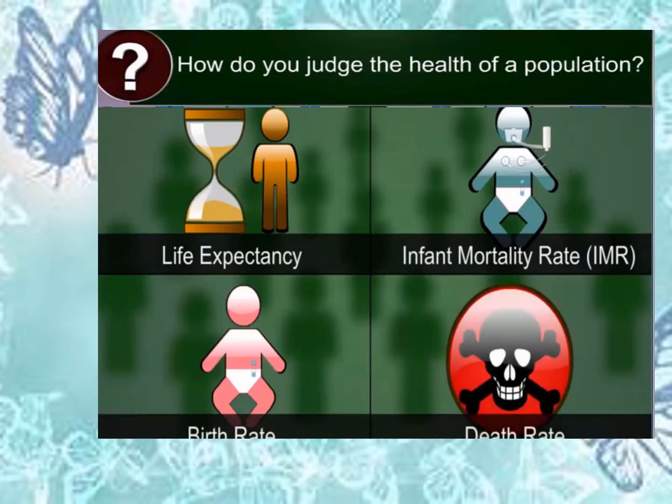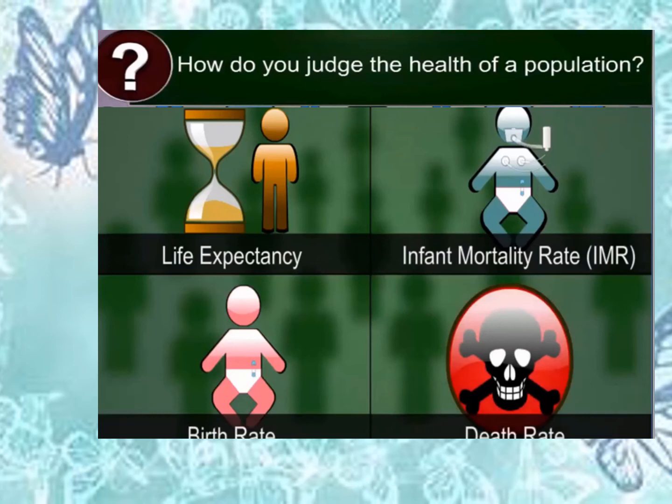To judge the health of a population, we have to consider these four parameters or criteria. First one is the life expectancy rate. What do you mean by life expectancy rate? It is the average period that a person is expected to live. Next one is the infant mortality rate.